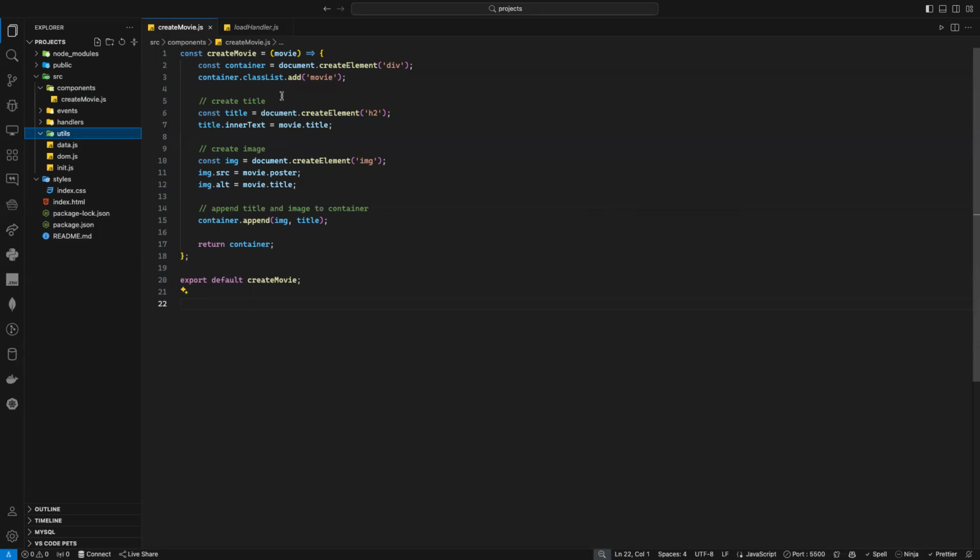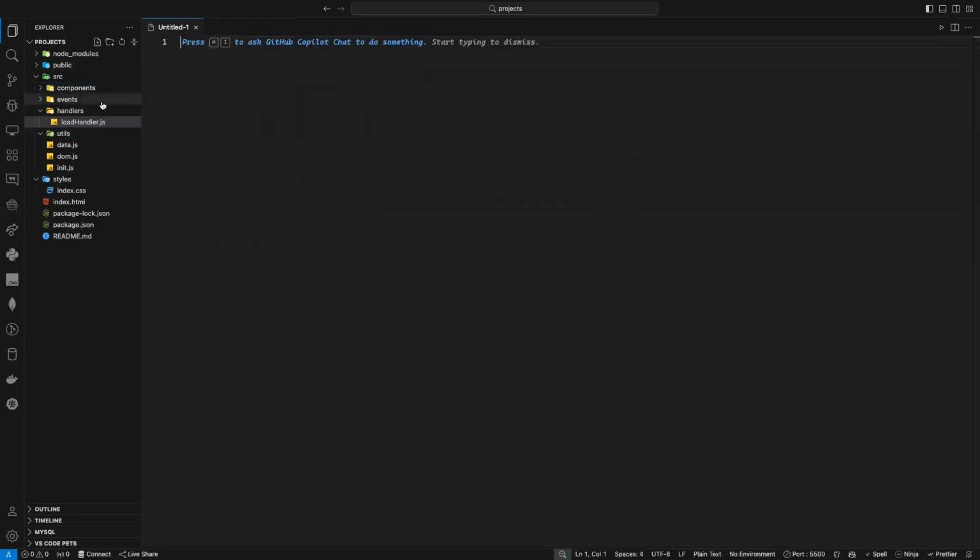So component function here, they can manipulate something. So if you want it to be reusable as much as possible, you should pass your data. And as I told you before, the component function take data and return DOM element. That's what I'm doing. I'm taking the data, which will be an object, which ID, movie, stuff like that, and I'm returning a DOM element. And that's what we call the component function.